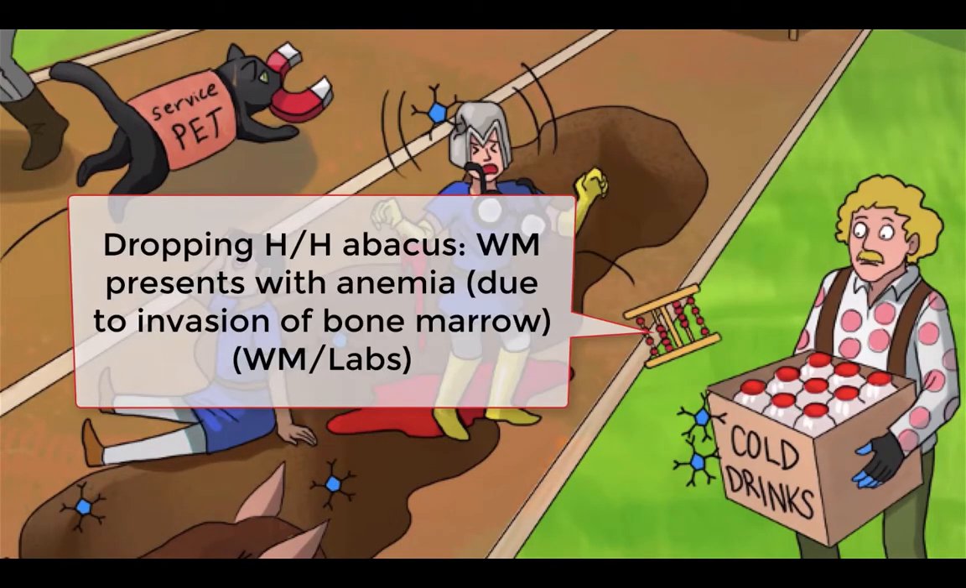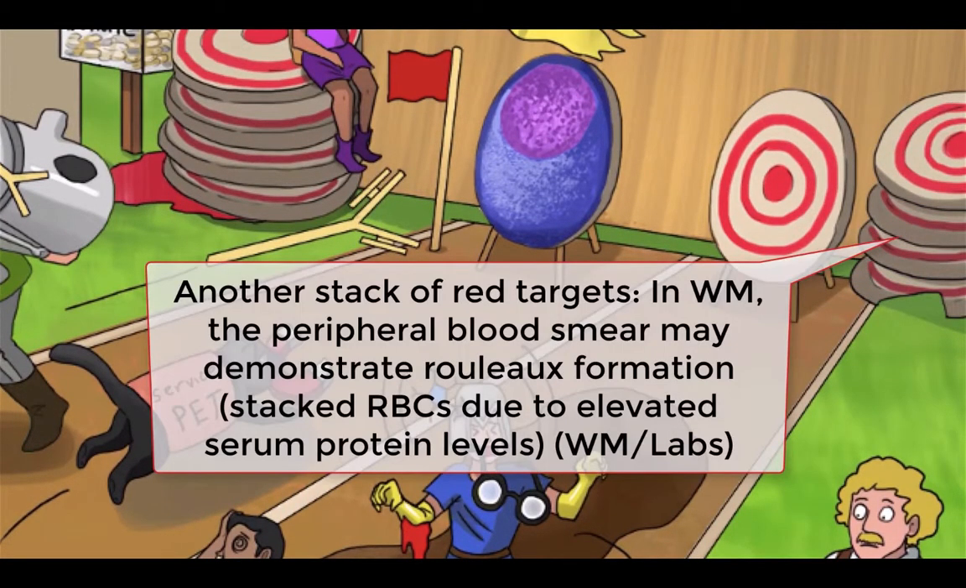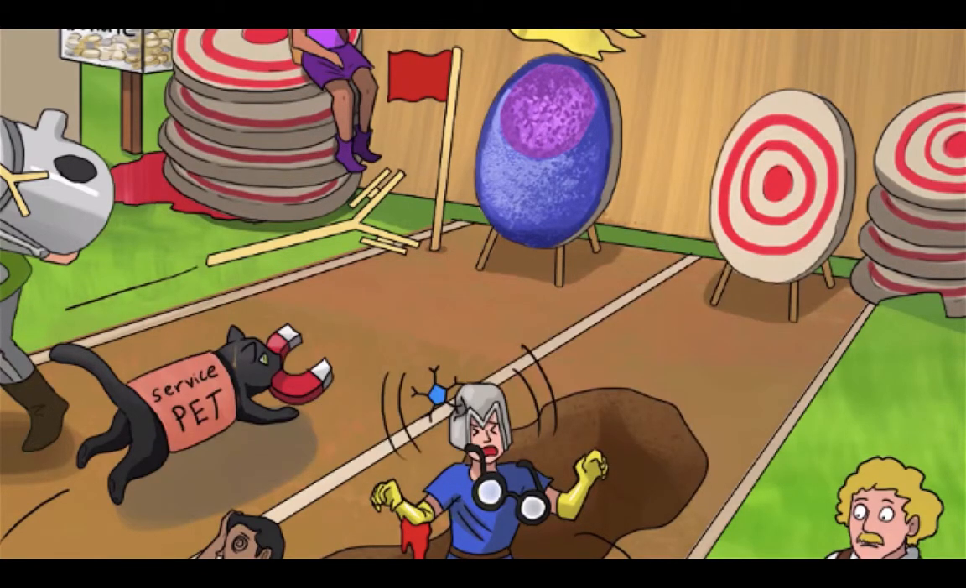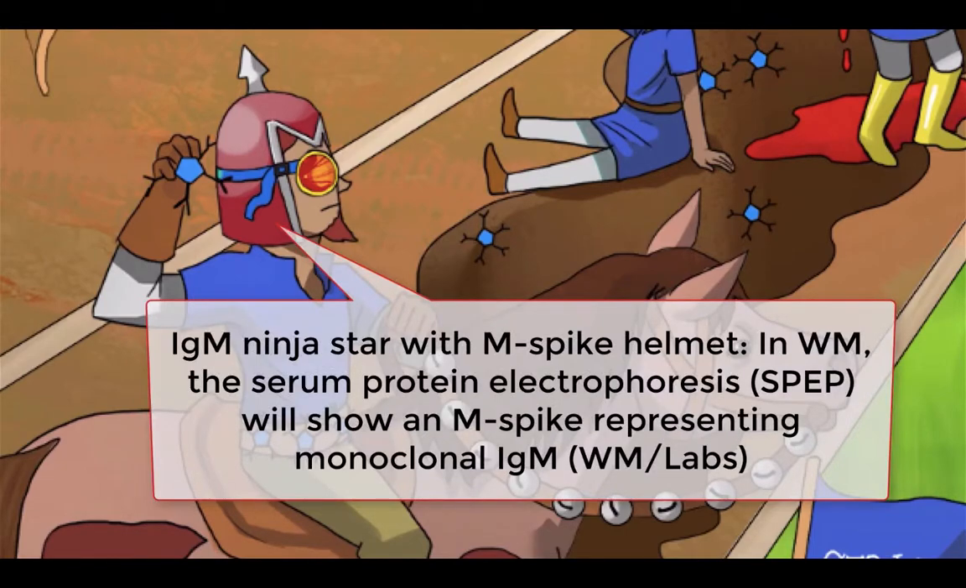Invasion of the bone marrow can cause anemia, which is present in about 40% of patients at diagnosis. So again, we've drawn in our usual falling H&H abacus. Get a peripheral blood smear and look out for rouleau formation, which is caused by elevated serum protein levels. And just like on the multiple myeloma side of the sketch, we've stacked some archery targets here to convey the stacked coin configuration characteristic of red blood cell rouleau. To diagnose Waldenstrom's macroglobulinemia, get an SPEP and look for that M spike.